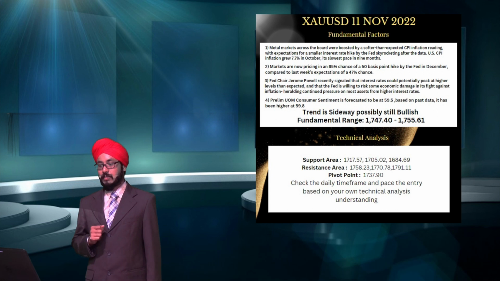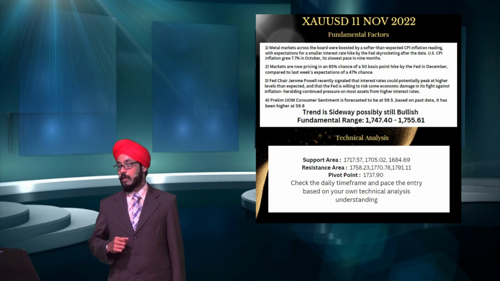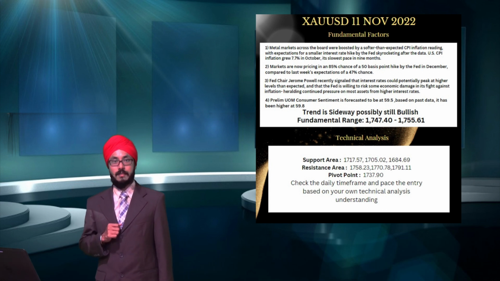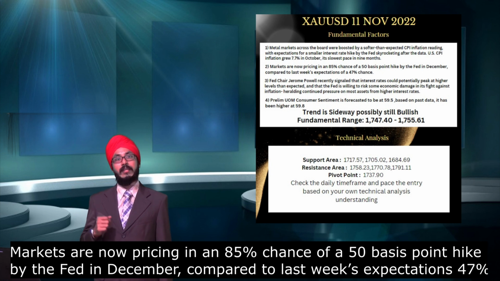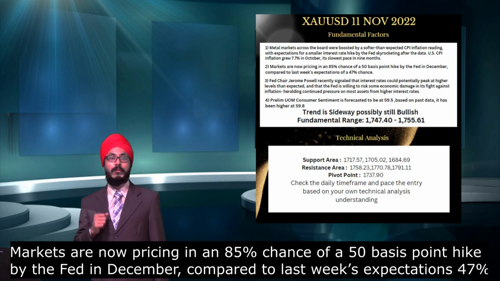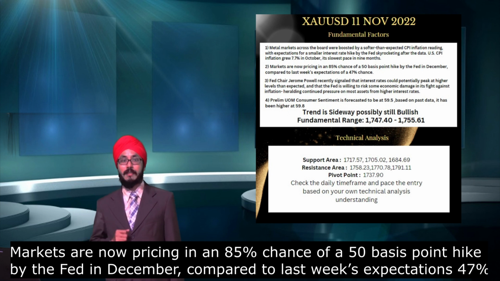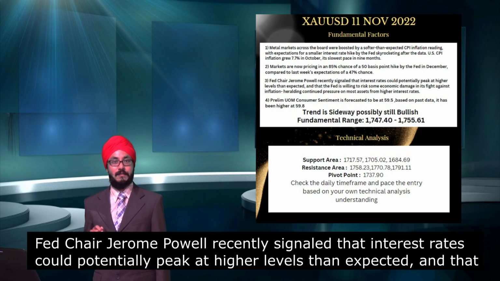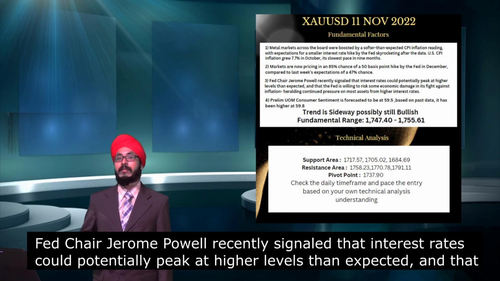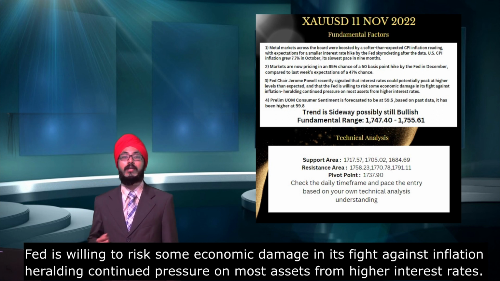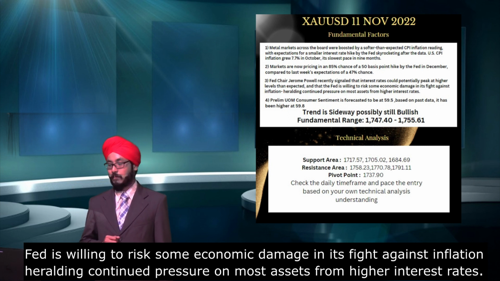Secondly, the markets are now pricing in 50 basis points in December. This is likely to happen. However, we will have to look at what the Fed decision will be. Thirdly, Jerome Powell has signaled, and the signal is being taken very seriously, that interest rates will likely be hiked much higher than what is expected by the analysts.